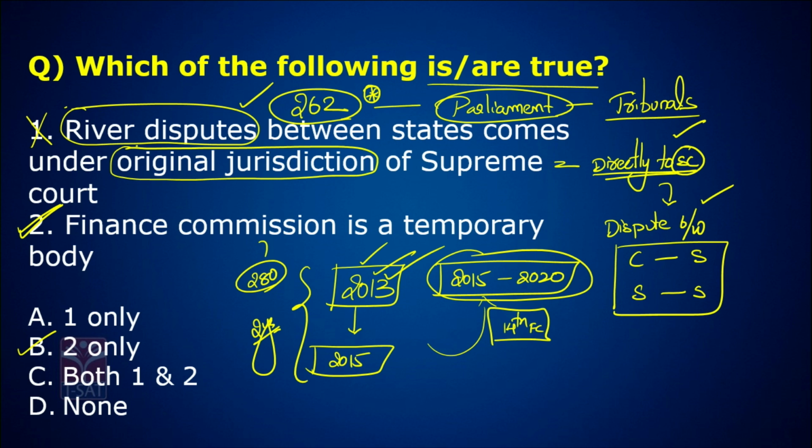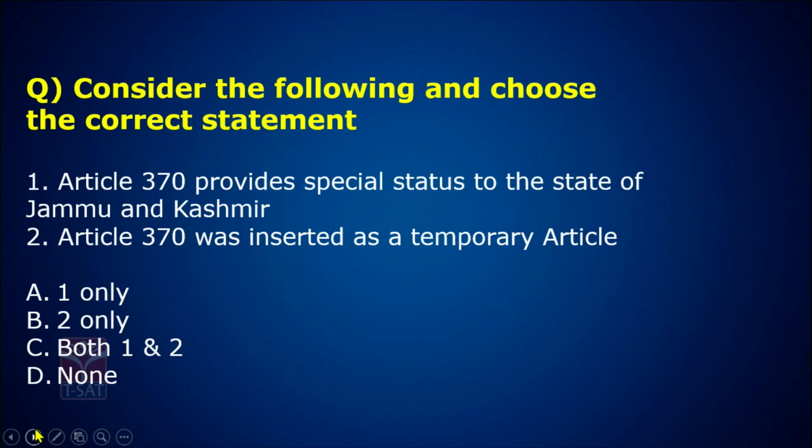Let's go to the next question. Consider the following and choose the correct statement. Article 370 provides special status to the state of Jammu and Kashmir. Absolutely true, we all know it. Two, Article 370 was inserted as a temporary article. You all know that.